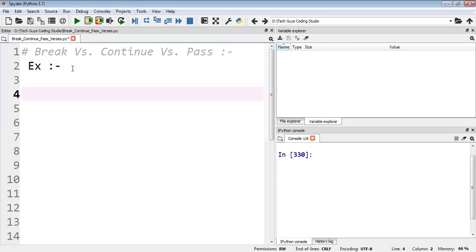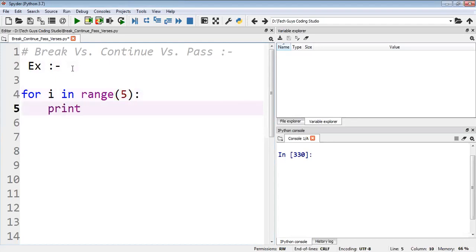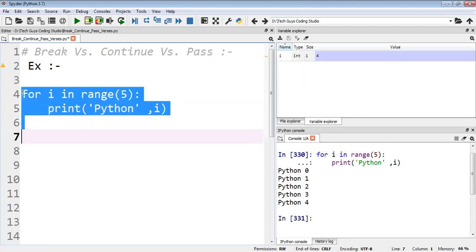Here we'll take a for loop, for i in range of five numbers. Basically, I'll print five numbers, and I'll also print a message so you'll understand better: "Python" and this is i. First we'll execute these lines, and here we got Python 0, 1, 2, 3, 4, right?